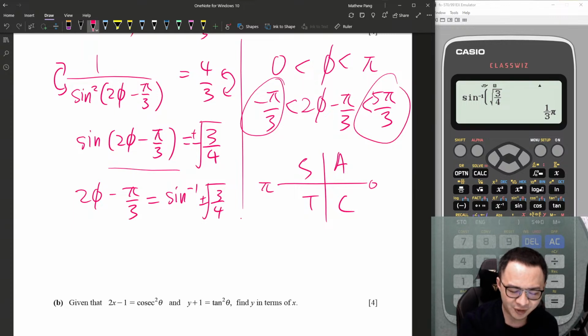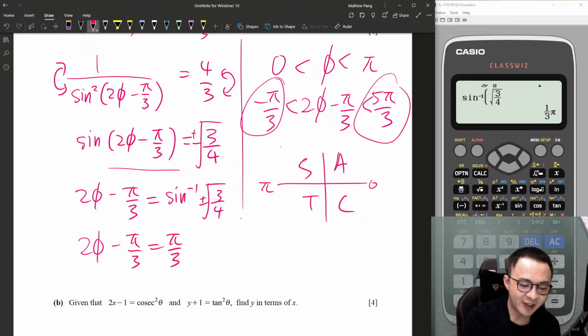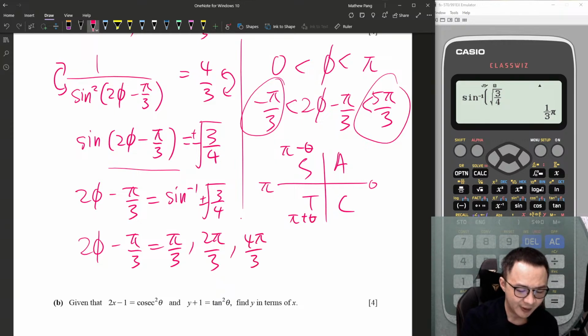So 5 pi over 3, maybe it's just slightly more than pi. So I will just take, maybe I take 4 and then see what happens. Okay, so the first quadrant is pi over 3. Second quadrant is pi minus theta, which is 2 pi over 3. Third quadrant is pi plus theta, which is 4 pi over 3. The last quadrant is 2 pi minus theta, which is 5 pi over 3.